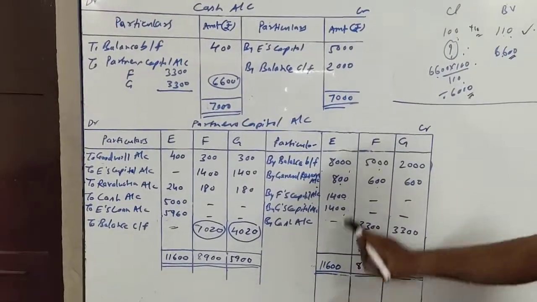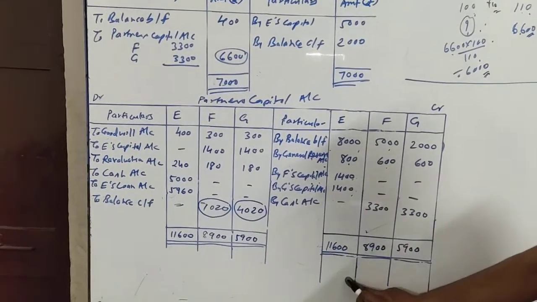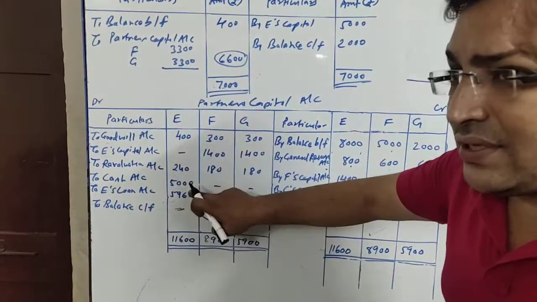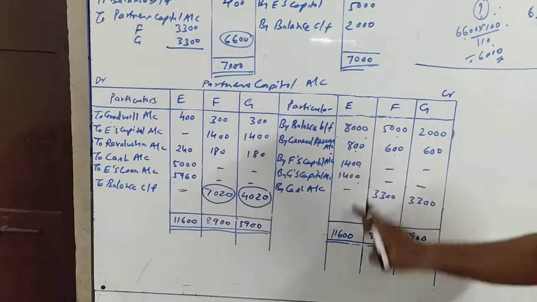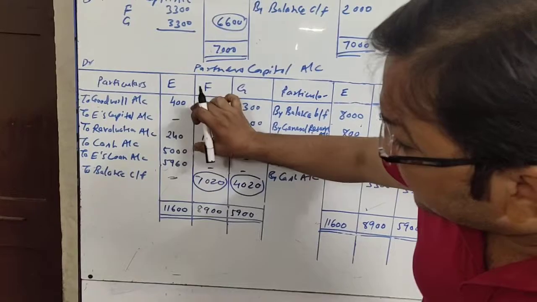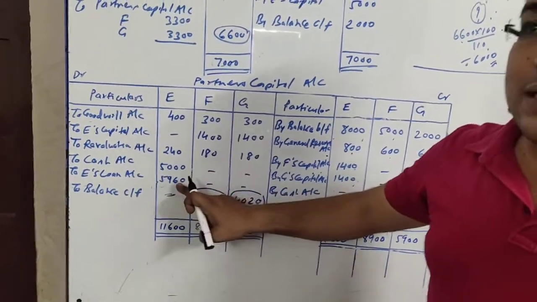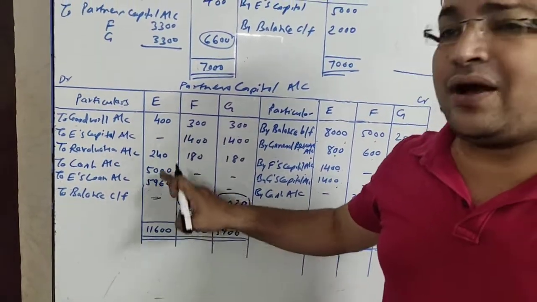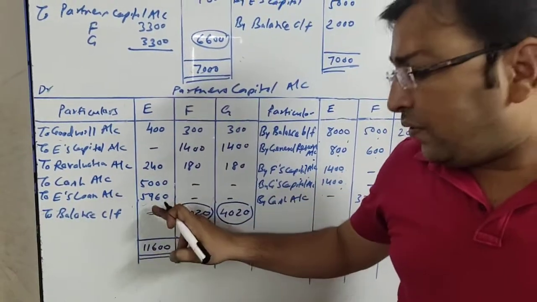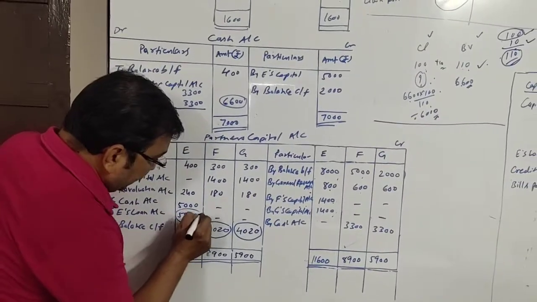Now we will be making the total of E. When I make the total of E's column, it is 11,600 at the credit side, and the debit side is 5,640. So when I deduct 5,640 from 11,600, I get 5,960. This is the balance amount of E's account which is to be converted into his loan. So here I write to E's loan 5,960. This is the missing amount we have calculated.